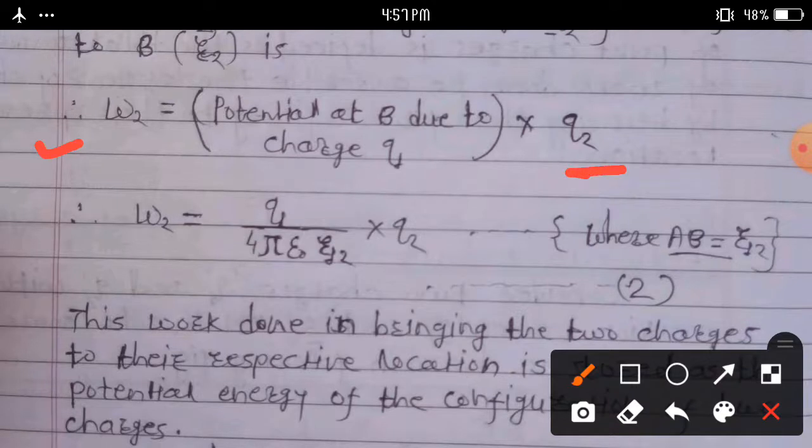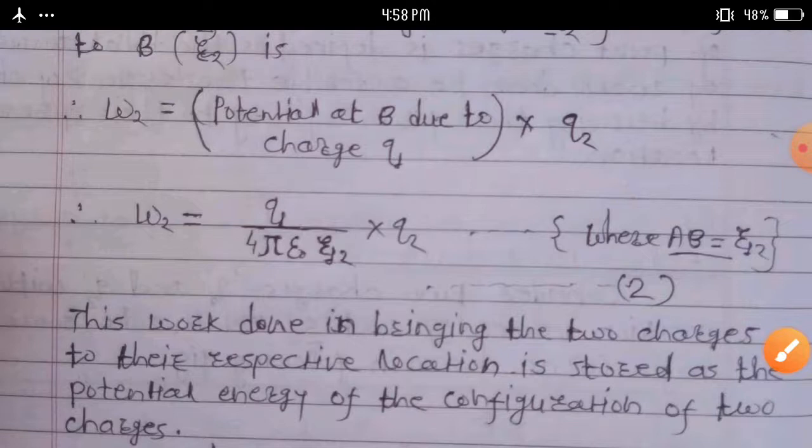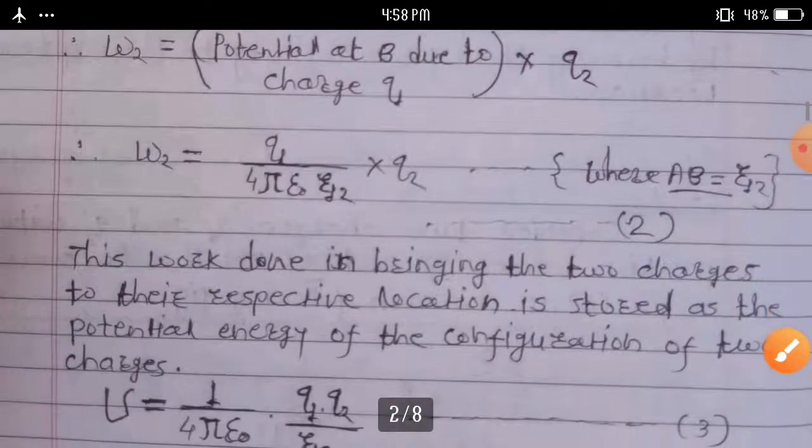We know the potential at B due to charge Q1, so we can write W2 is equal to Q1 upon 4 pi epsilon naught R12 into Q2, where AB is R12. This is the work done.